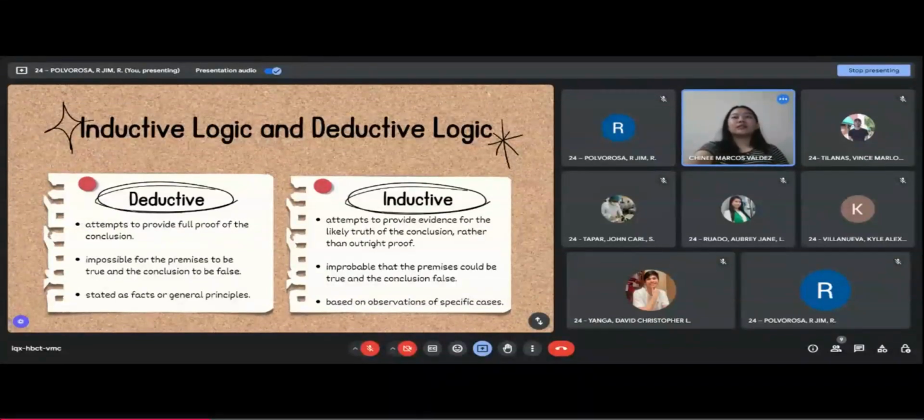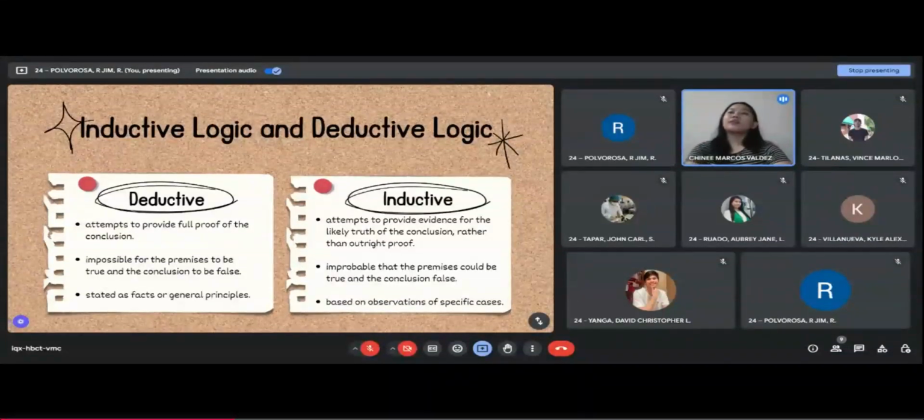So next we have inductive. Inductive attempts to provide evidence for the likely truth of the conclusion rather than outright proof. So it is improbable that the premises could be true and the conclusion false. Inductive is based on observations of specific cases. Earlier, we said that deductive logic is used in mathematics and other programs that require accuracy. In inductive logic, we use it in scientific investigations and circumstances where conclusions are formed based on observations or experiences of people.